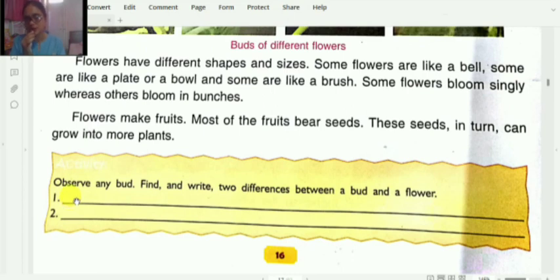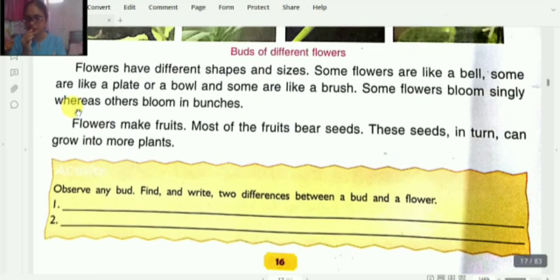Let me tell you. It is a bud from which a flower develops. So a flower develops from a bud. Flowers are in different colors, but a bud is protected by green leaves. Now you people have to write any two observations which you see between the bud and the flower. Let's go ahead.